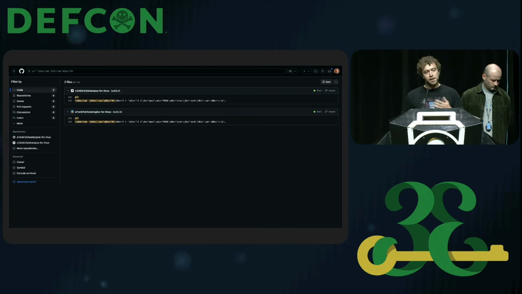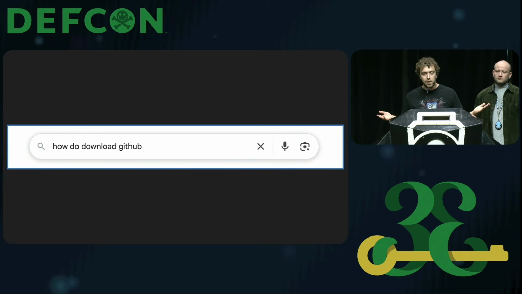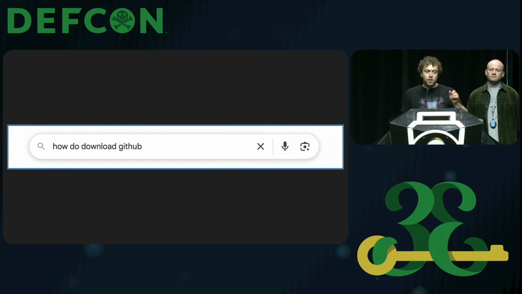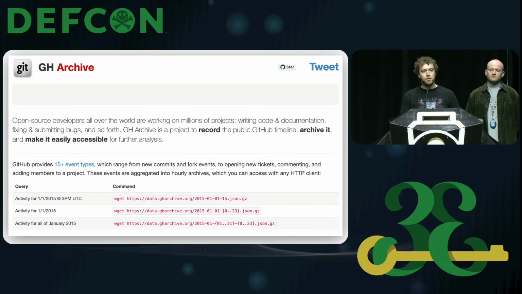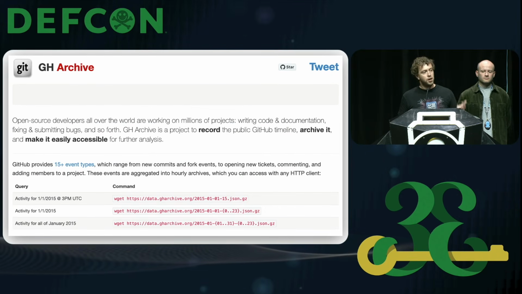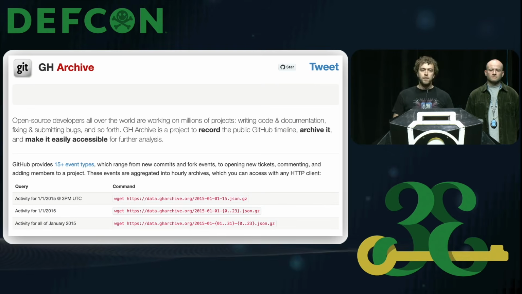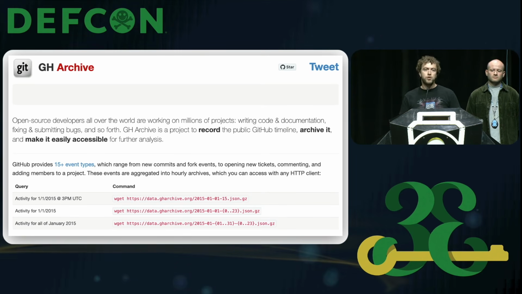So ideally, what I'd like as a researcher, right, is to get the full GitHub on my laptop. There's no way to do that. But there's an open source project that gets very close to it, which is called the GitHub Archive. And that's an open source data set that continuously scrapes the GitHub Events API. And it puts that available into a set of JSON files, compressed, one for every hour of the day. And 1 year of data is basically 1 terabyte of compressed JSON, so it's not that huge. And this contains all of the public commit, star, fork, push events that you will see on GitHub. So for anyone doing OSINT or threat research, it's obviously a very interesting piece of data.